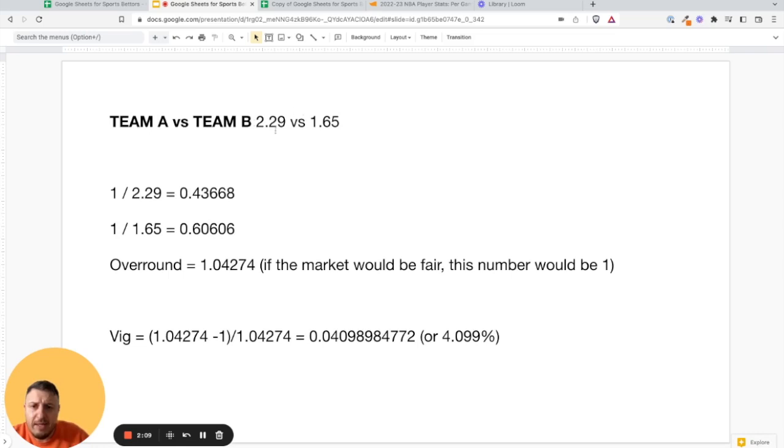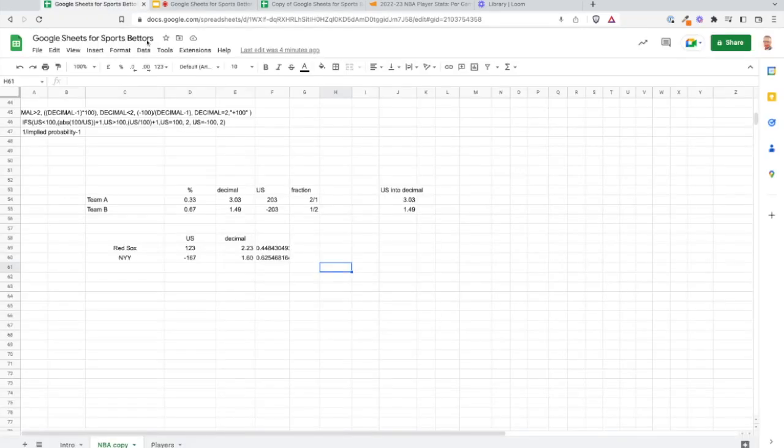We have team A, team B, those are decimal odds. In a previous video I showed you how you can convert odds from American to decimal to fractional and back, and I will use decimal odds. So you simply divide 1 by the decimal odds, and you get implied probabilities. Then when you add those probabilities, you get one number, and if the market were fair, this number would be 1. But because it is bigger, the difference is their commission. And this is how you calculate the VIG. So we will go to the spreadsheet now.